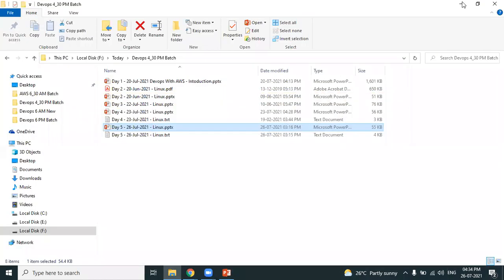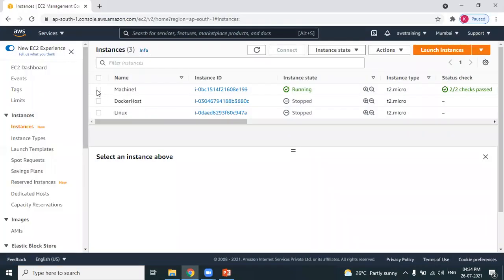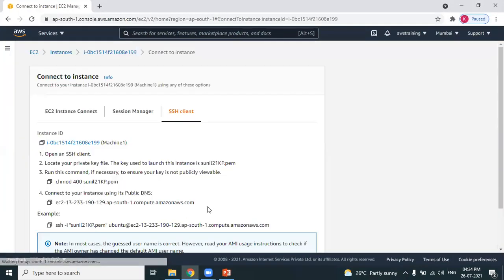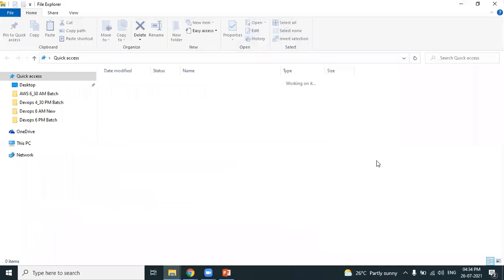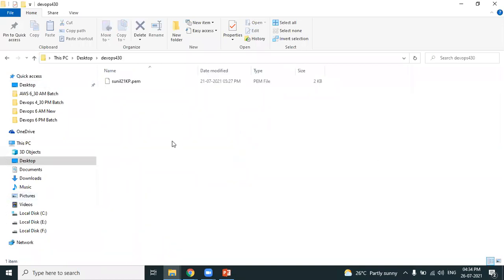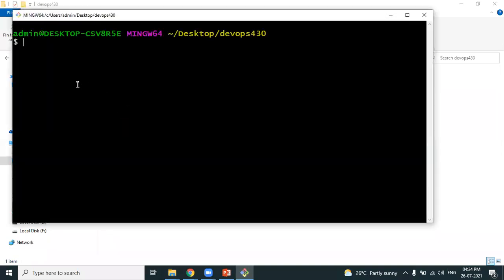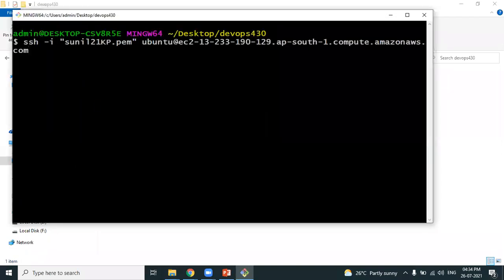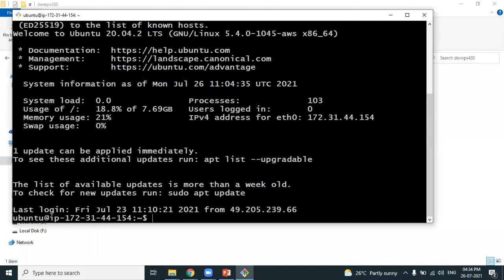I have already connected to my AWS account. My machine is already running. Let's connect, as usual, using the terminal. I hope you know the terminal we use. You're right, the terminal is Git Bash. This is the PEM file which I have saved in this particular location. I open Git Bash from the location and use the SSH command. I hope you know how to connect. Are you sure you want to connect? Yes, we are connected. Clear?